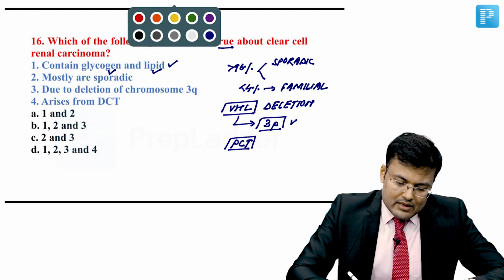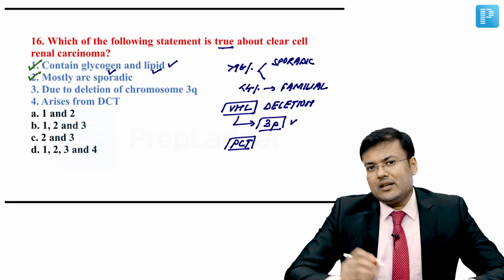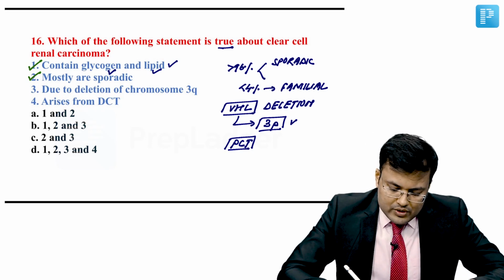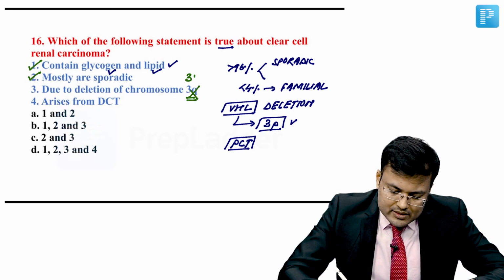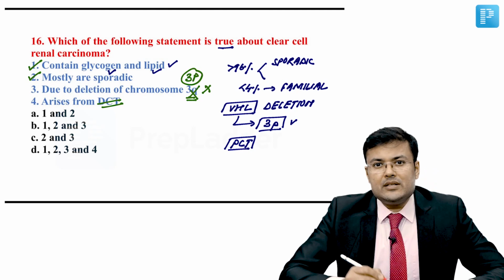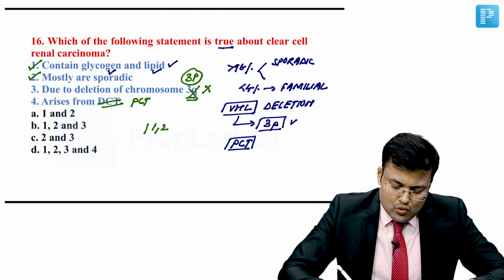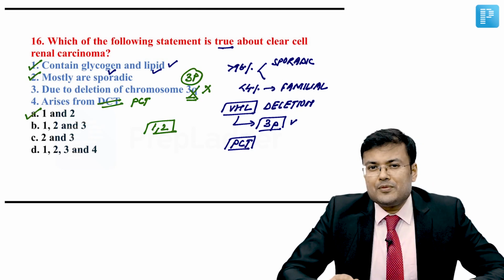It contains glycogen and lipid. That's correct. Mostly sporadic? Yes, more than 96% of cases are sporadic. Due to deletion of chromosome 3q? No, it is 3p, so this is incorrect. And it arises from the DCT? No, it arises from the PCT. So 1 and 2 are correct. So what is the correct answer for this question? The correct answer is option A.